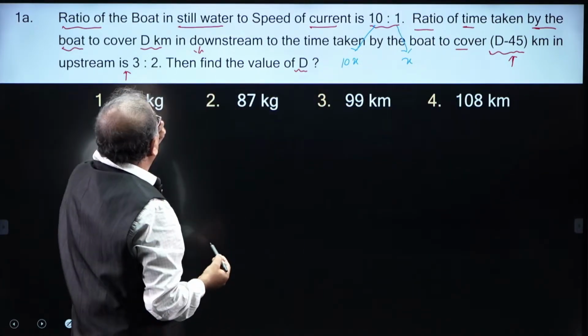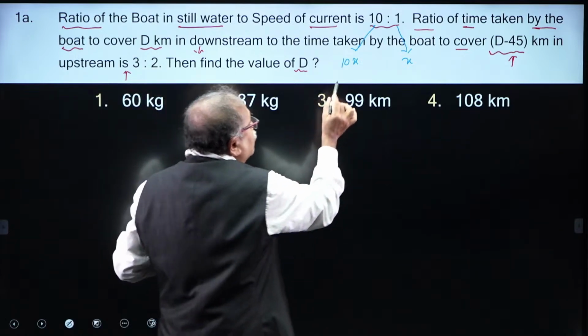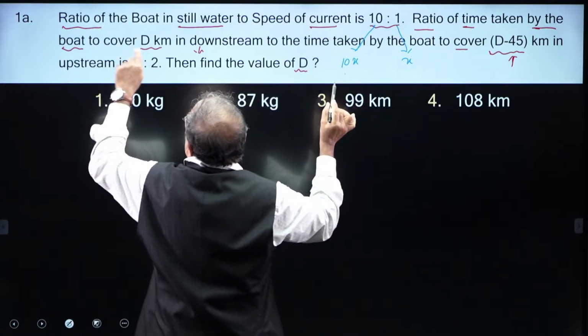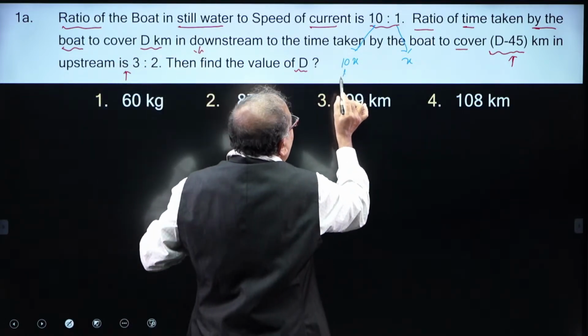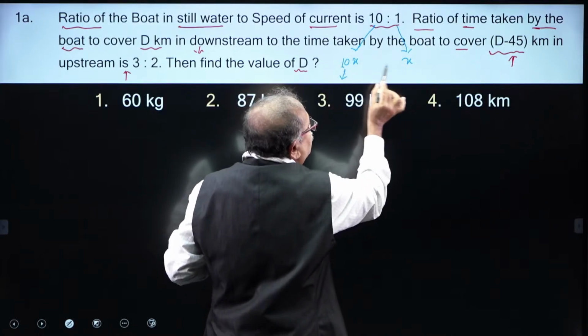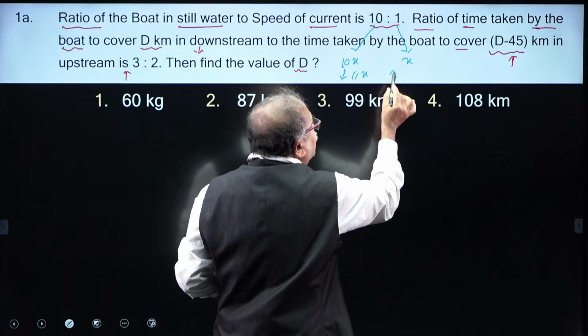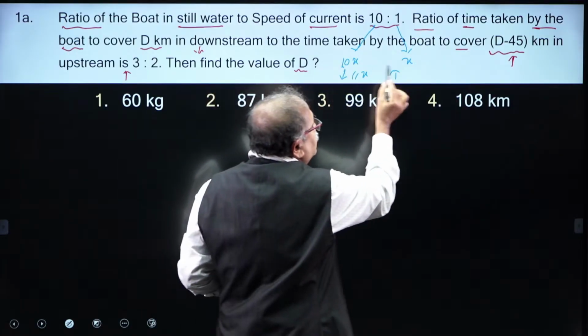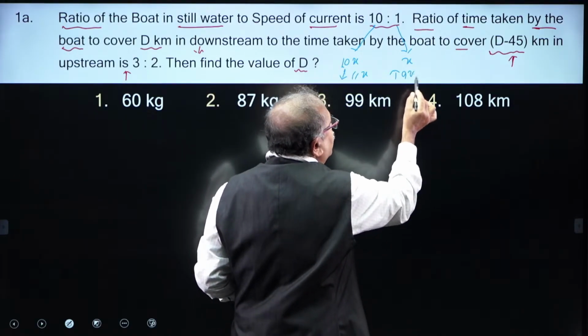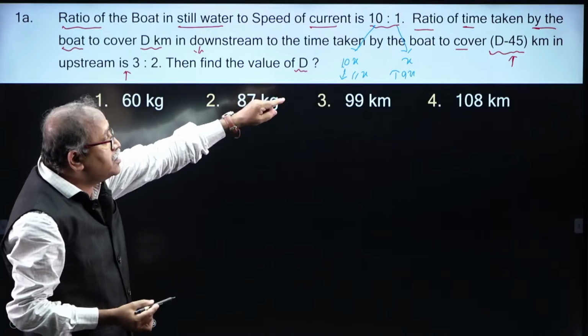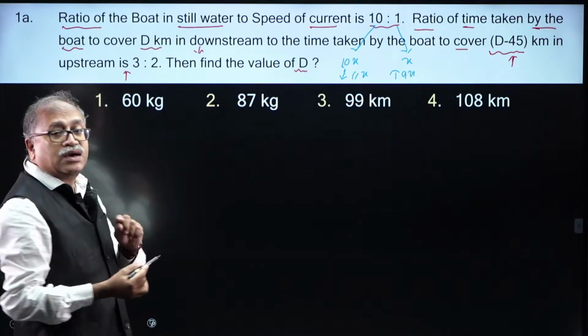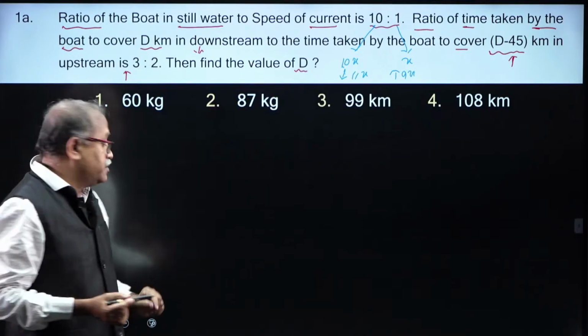Then what happens is my downstream speed will be, the first is downstream, 10x plus x, that is 11x, and what will be my upstream speed? That will be 10x minus x, that is 9x. So, the time ratio is given to us. I think Pandu has rightly caught it.